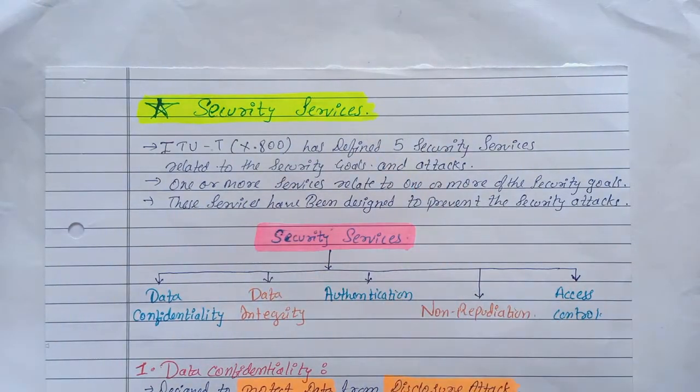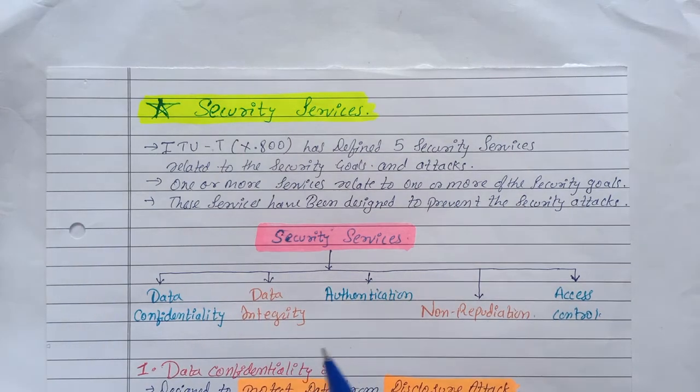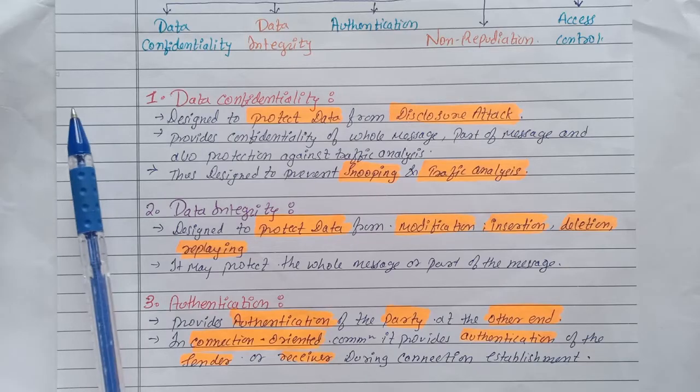Security services are related to security goals and attacks. So the security goals and security attacks that we saw in my previous video. One or more security services can be related to one or more security goals, and these services have been designed to prevent the security attacks. So security services are data confidentiality, data integrity, authentication, non-repudiation and access control.